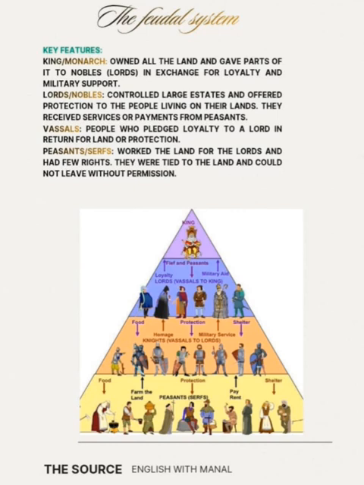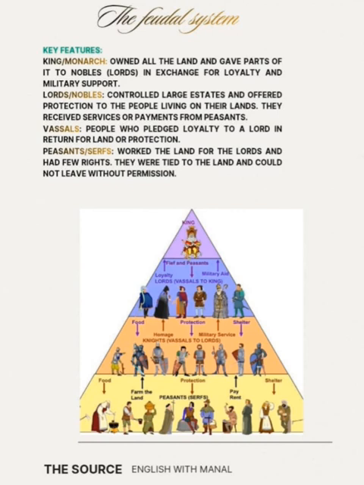In the second class, the rich people, lords and nobles controlled large estates and offered protection to the people living on their lands. They received services or payments from peasants. Lords or nobles gave land to knights.